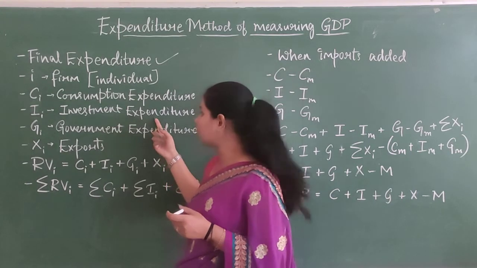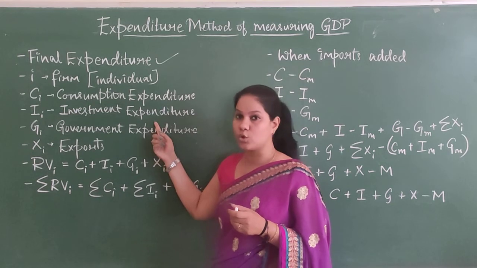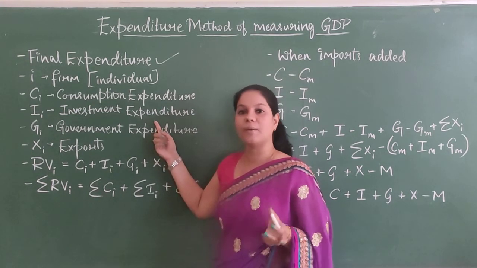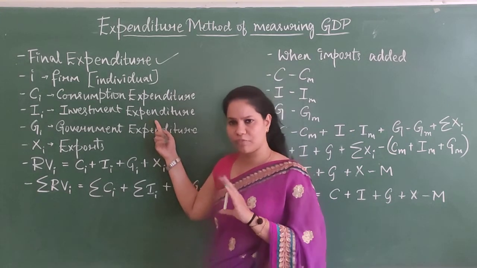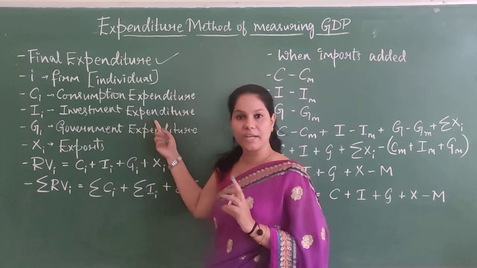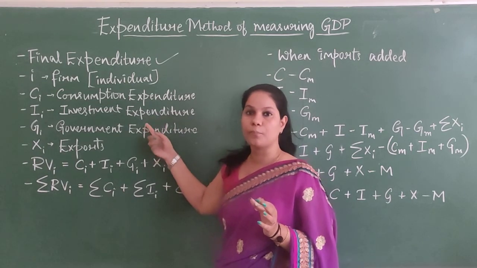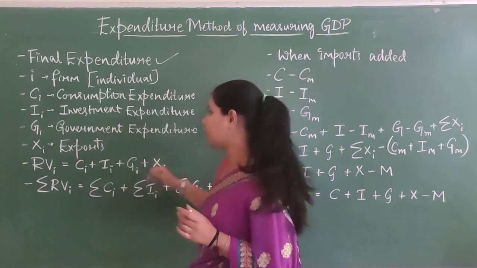The money we spend on capital goods will be considered here, because capital goods remain with the firm. An intermediate good will be transformed into a different structure and transferred to different people. That's why intermediate goods are not considered, but capital goods stay with the producer only, so they will be considered by the individual.